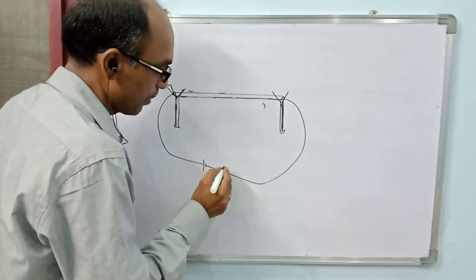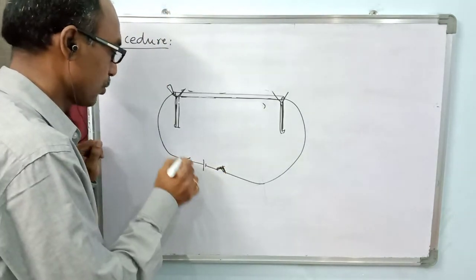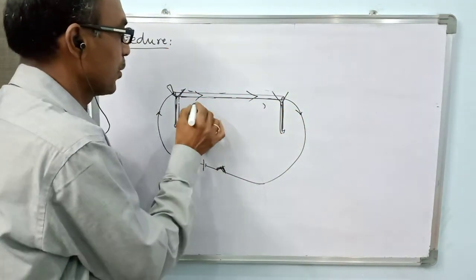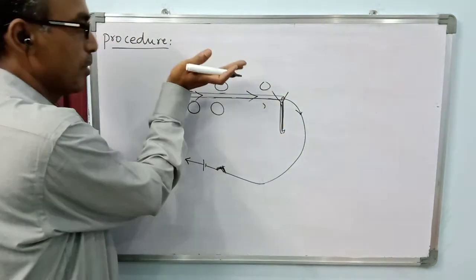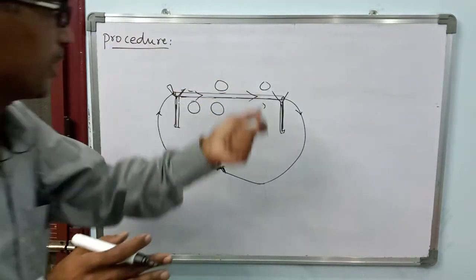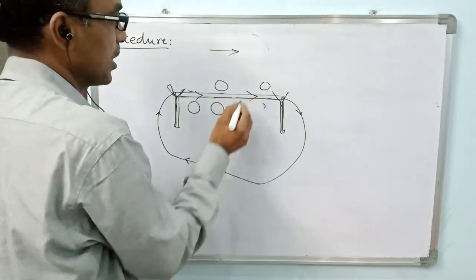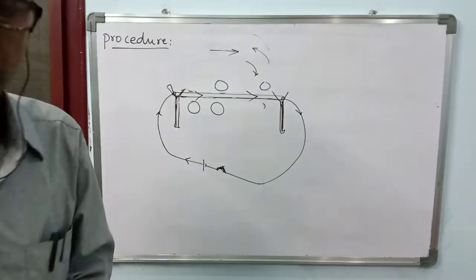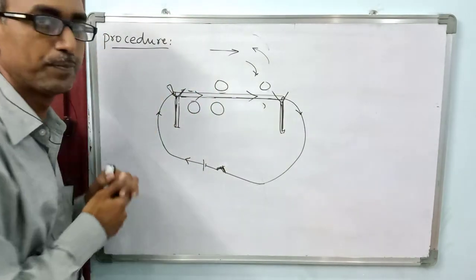Now we will put on the switch. Switch is on. Current will pass through the wire. So what do you observe when you bring this magnetic needle and place it anywhere below the wire, above the wire, beside the wire, behind the wire? Wherever you place it, it is not pointing in a straight manner. One time it is moving this side, one time that side, depending on the position where we are placing. So the magnetic needle gets deflected.